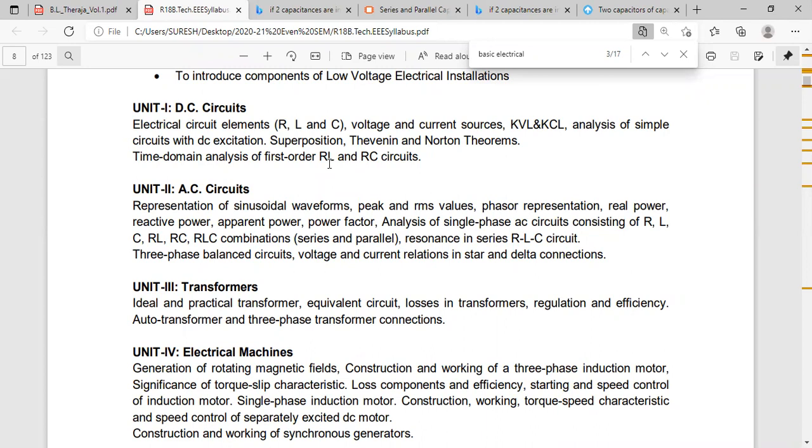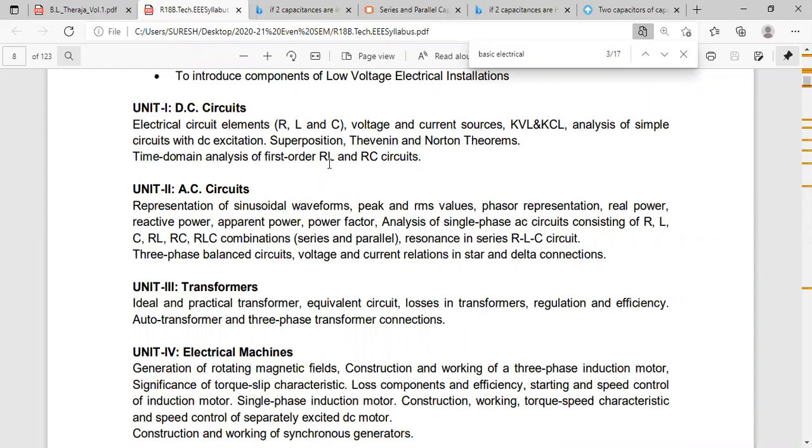Next question. Derive the current transient equation for series RC circuit. I had derived the formula for current in RC transient circuit.